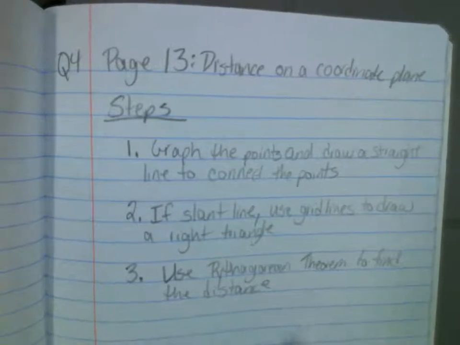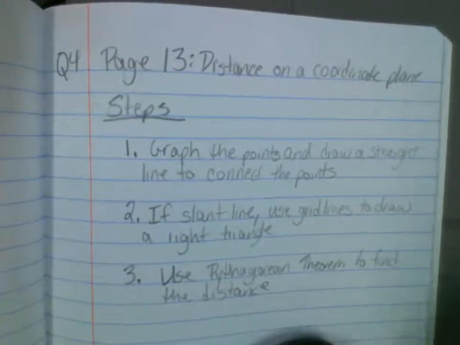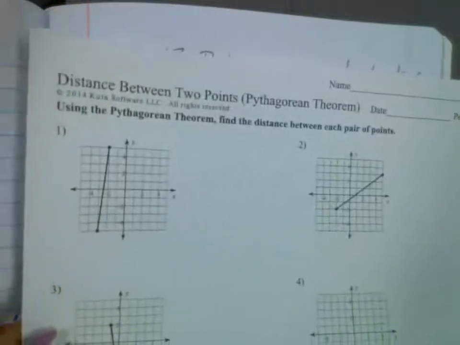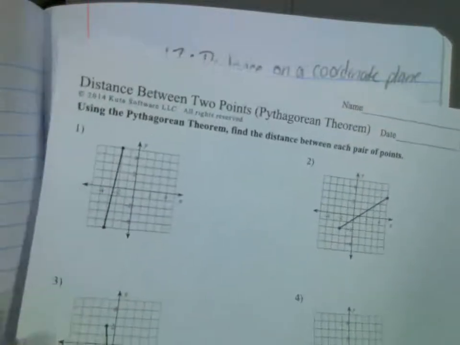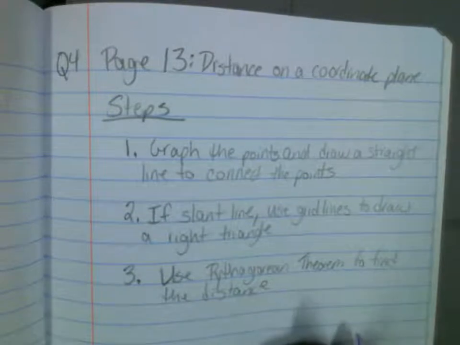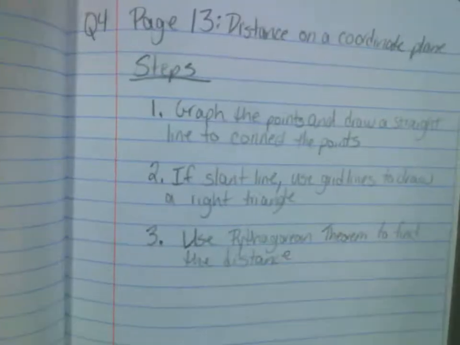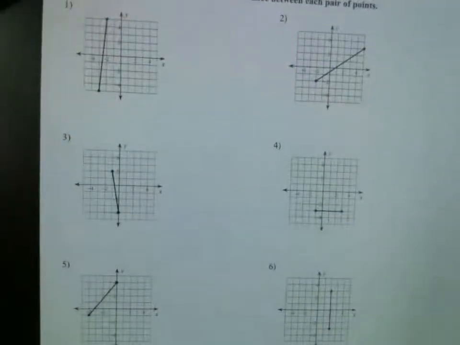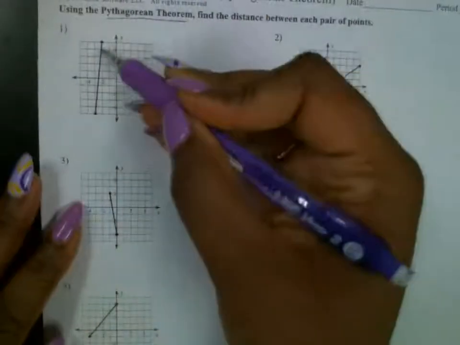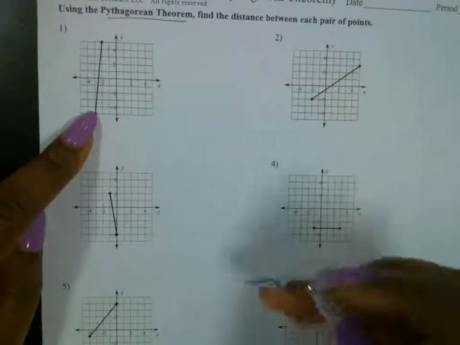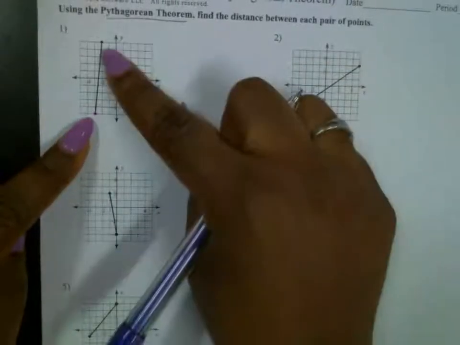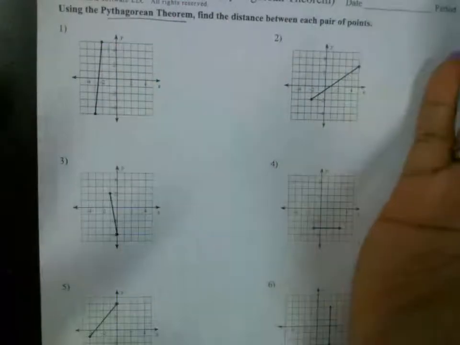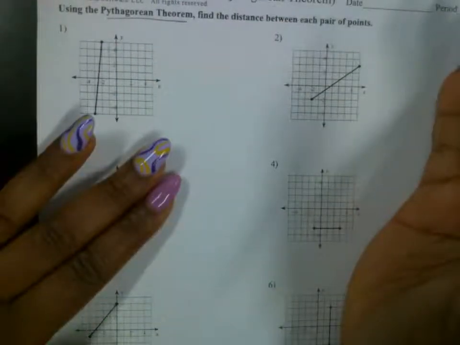And I'm going to pause until you get this out. And this is the sheet that I put on your desk earlier. I want you to put this sheet in front of you as well. Let's follow these steps. This is going to be way easier than you think it is. We're going to use the Pythagorean theorem to find the distance between these 2 points. The very first step is to graph the points. Well, the points are already graphed, and the line is already drawn for you. That's the very first step, okay?